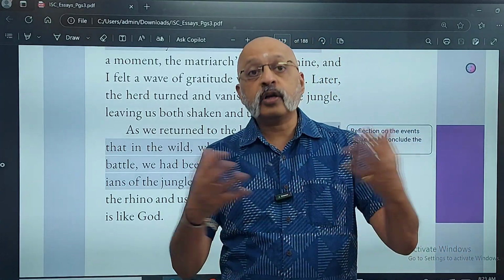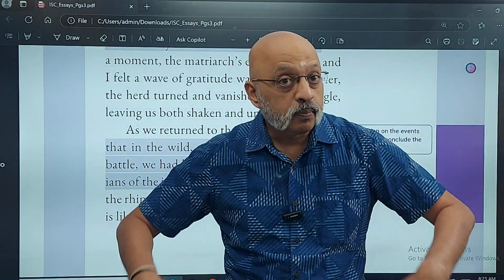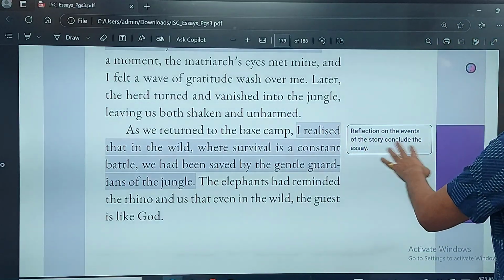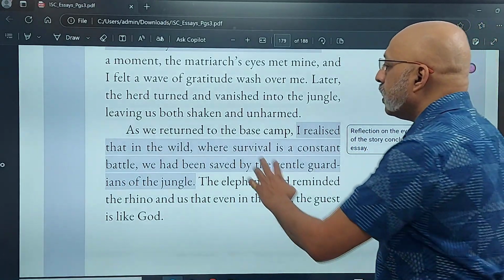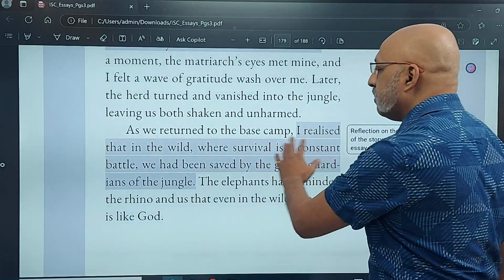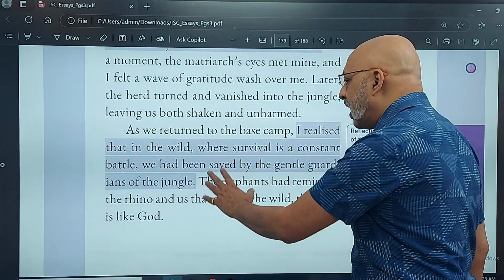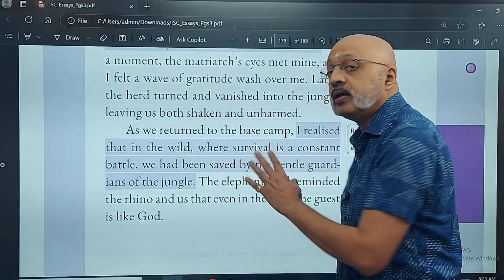So, you have brought in the plot twist. And now, what will be the conclusion like? You reflect on the events of the story to conclude the essay. As we return to the base camp, I realized that in the wild, where survival is a constant battle, we had been saved by the gentle guardians of the jungle.